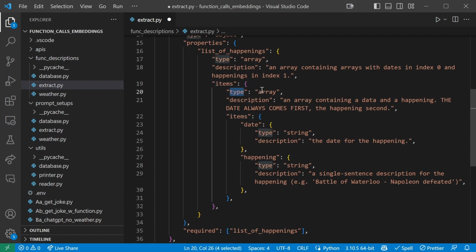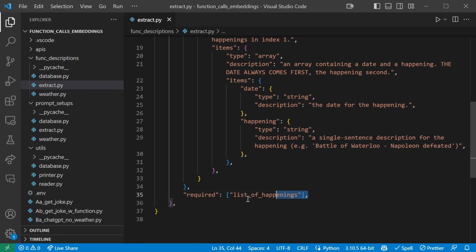They're also of type array because we have an array of arrays, arrayception. The description is an array containing a date and a happening. I actually made a typo here. The date always comes first, the happening second. So the items inside this array, again notice the nesting, is we first have a date, which is of type string. Description is the date for the happening. Then we have the happening, which is of type string, and the description is a single sentence description for the happening. And again, we provide the same example of the Battle of Waterloo.